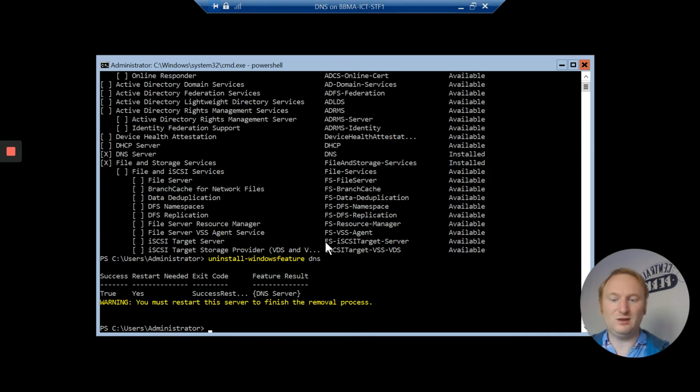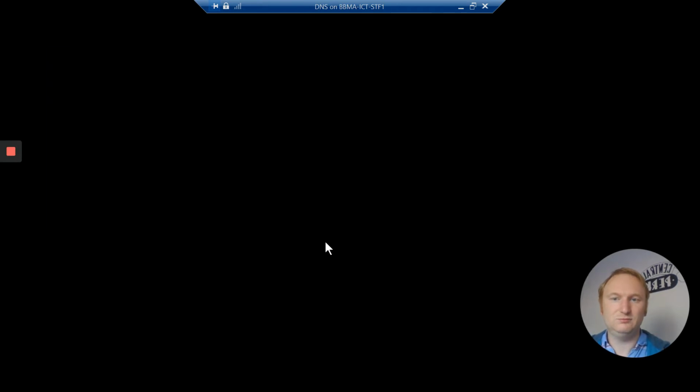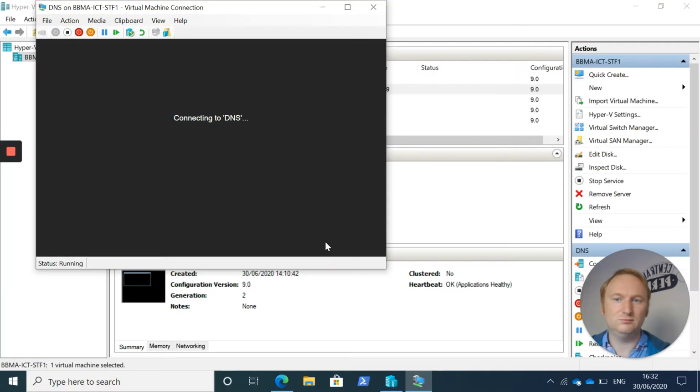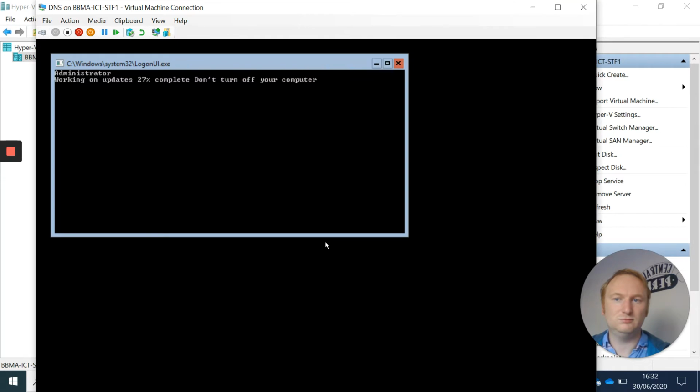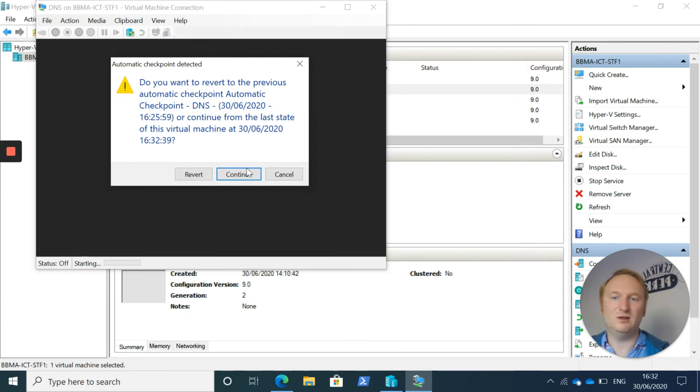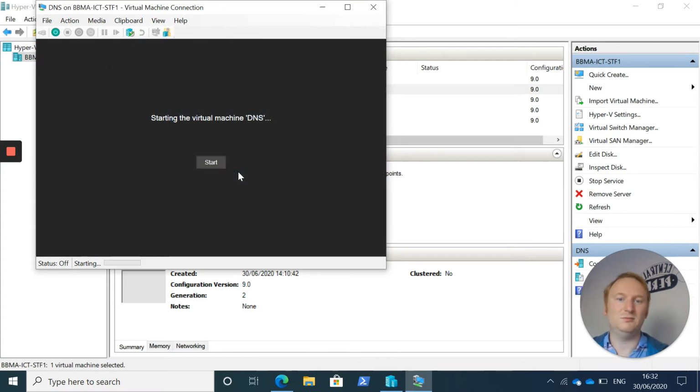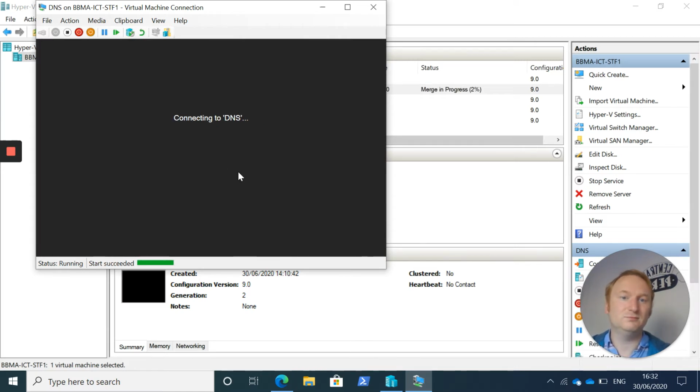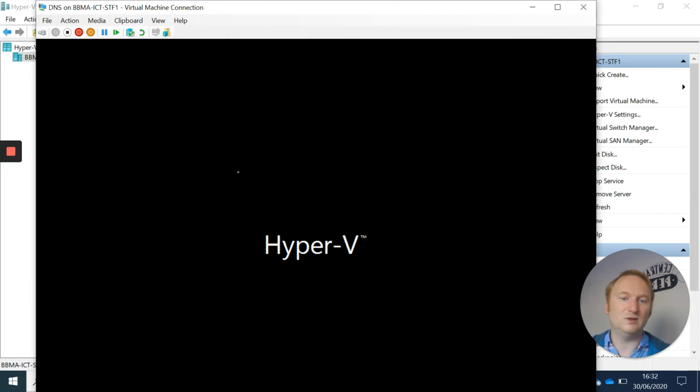Then I'm going to restart it. I'm going to stop the computer. And it's going to shut down. Then I'm just going to restart it, slightly back up on my Hyper-V. It's just going to take a little while to come back up.